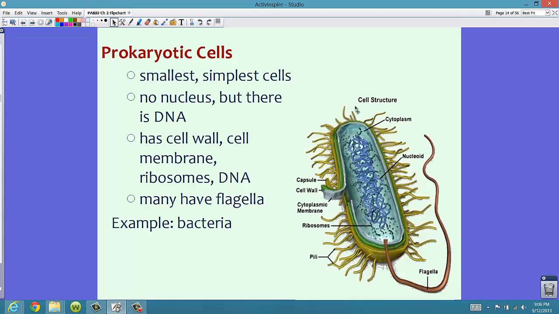Now, in this particular bacteria, we see this flagella right here. The flagella is almost kind of like a tail. It's often used for locomotion. So prokaryotic cells do not have a nucleus. And this purpley, bluish material right here, this is the DNA.